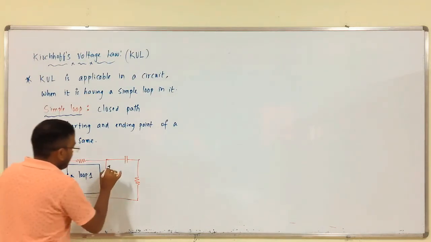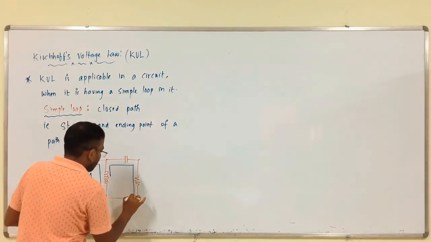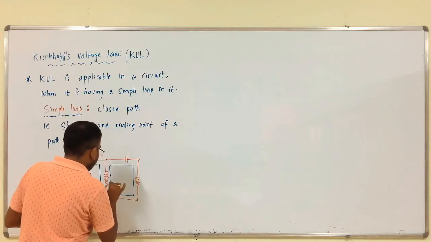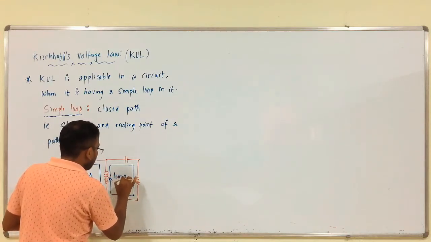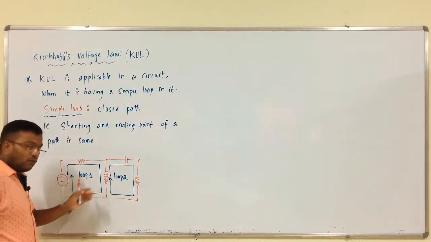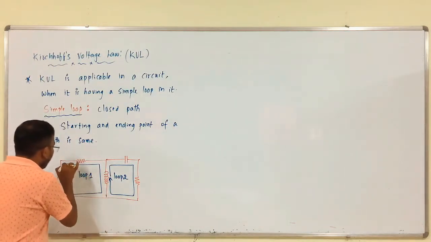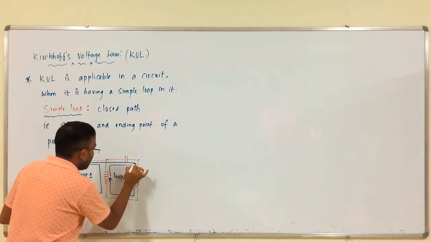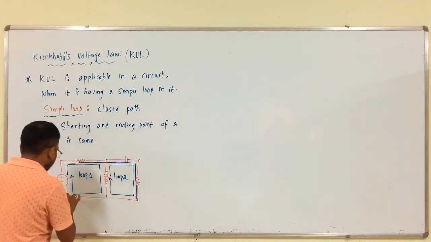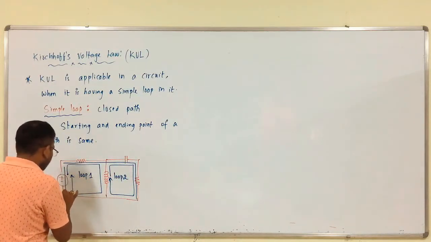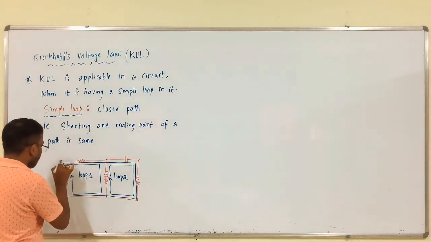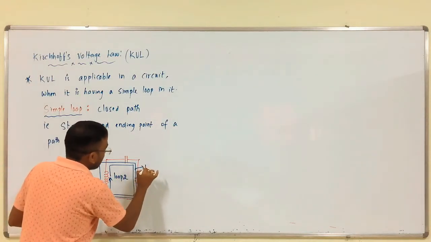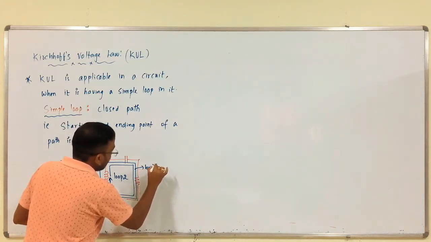Again, this is also a loop, this is loop 2, and this is loop 3.